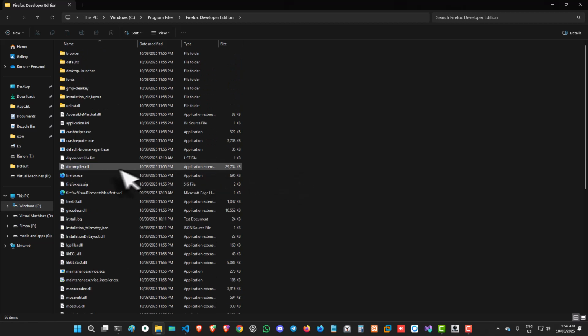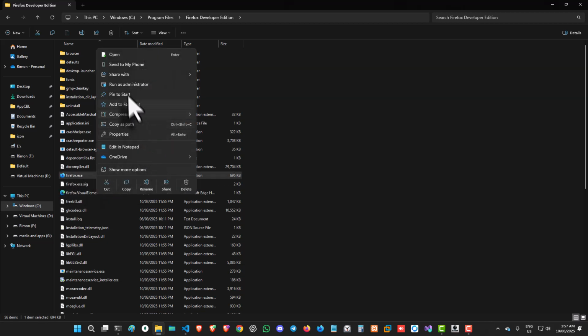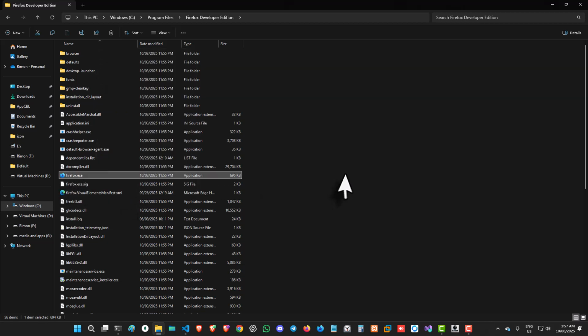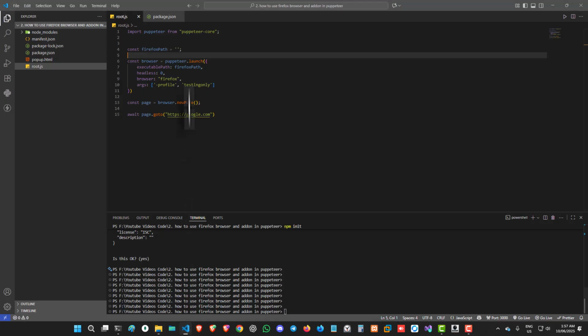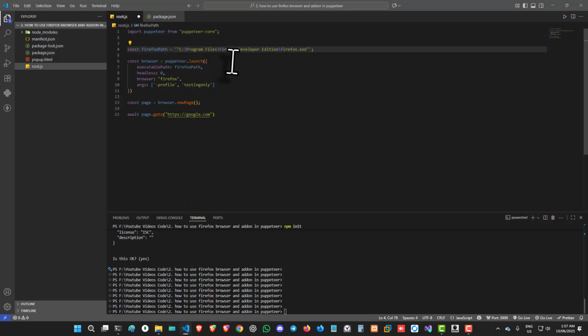So I will test on the Firefox developer edition. That's why I will copy this Firefox executable path, so you can click here and copy as path, then go to here and paste it like this, then add an extra backslash here. Okay,